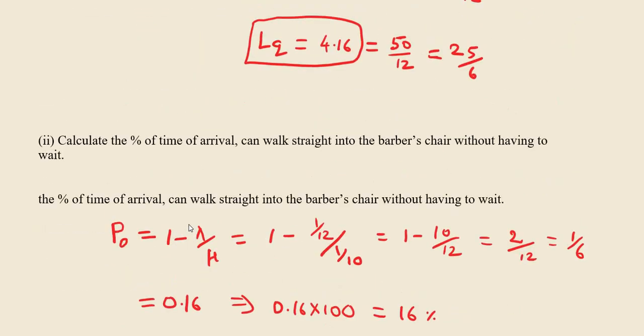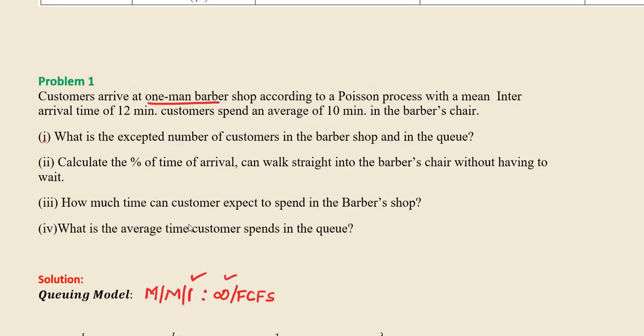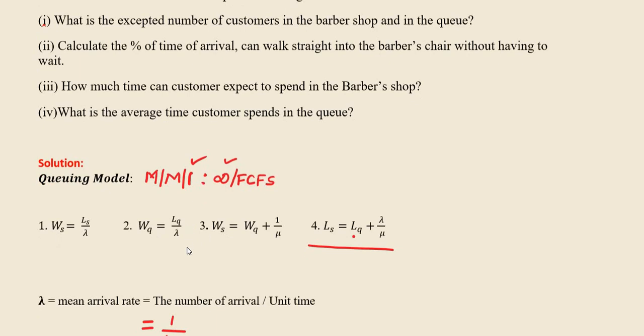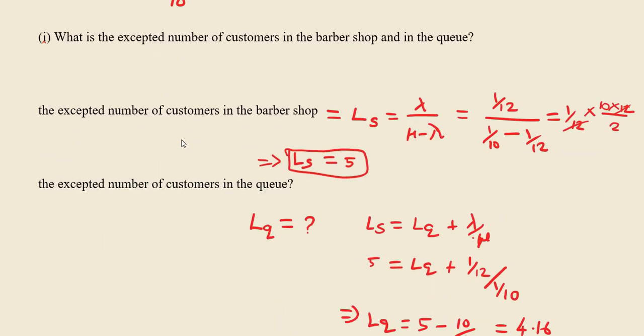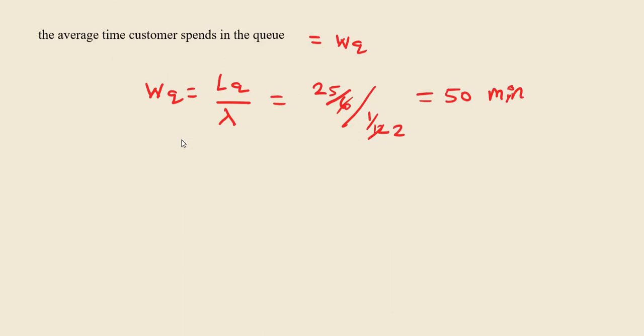What you are looking at here: first of all, you have to read the problem and identify what the model is, and then you have to know the formula, and before that you have to find the lambda value and mu value. If you know any one of the values Ls, Ws, Wq or Lq, you can use Little's formula to identify all the other things. This is the idea to do problems in queuing theory. Thank you.